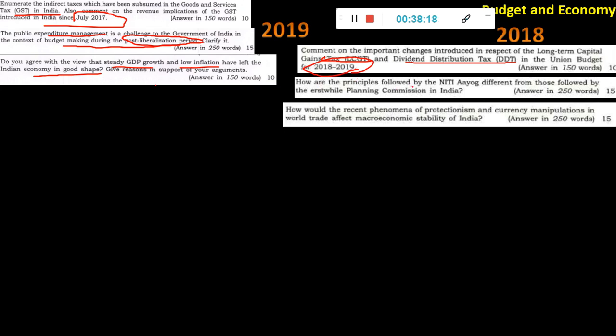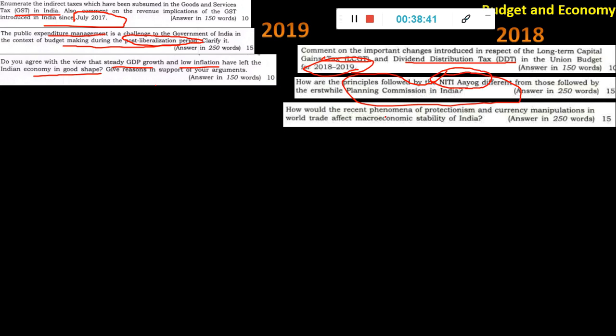How are the principles followed by the Niti Aayog different from those followed by the Planning Commission? This is again basics. One is a top-to-bottom approach, one is a bottom-to-top approach, one has 5-year plans, the other has something like a 3-year vision, 5 years something, 15 years something. Niti Aayog is a very big kind of planning, not like a 5-year plan. It is very basic, and when you Google it, you will get all the differences.